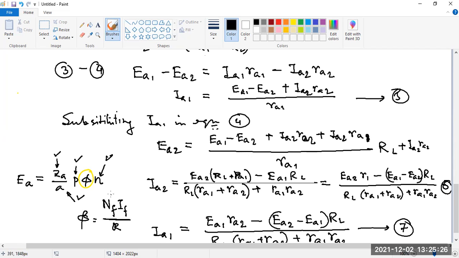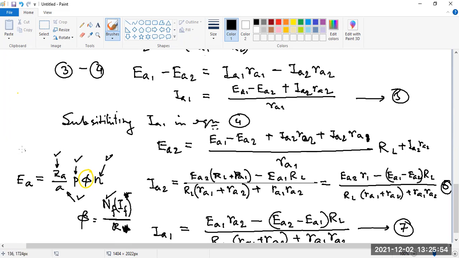So two things are there. If the field current is different because of the material of the field conductor, or maybe the length of the field conductor or the gauge of the field conductor, this can be different, or the reluctance. If the material is slightly different, then the reluctance also can be different. So these are the two things by which the flux can be different.